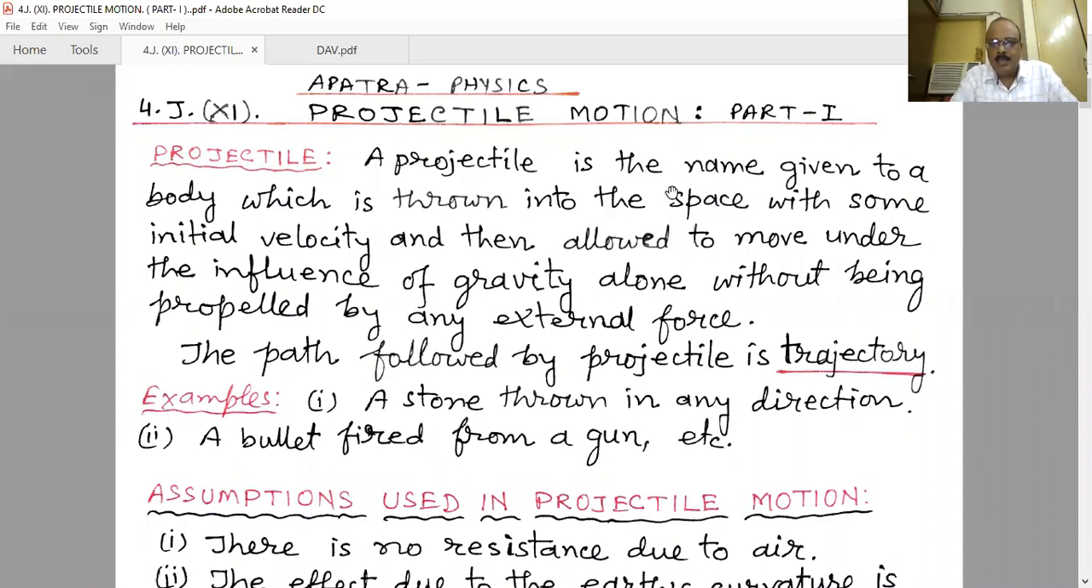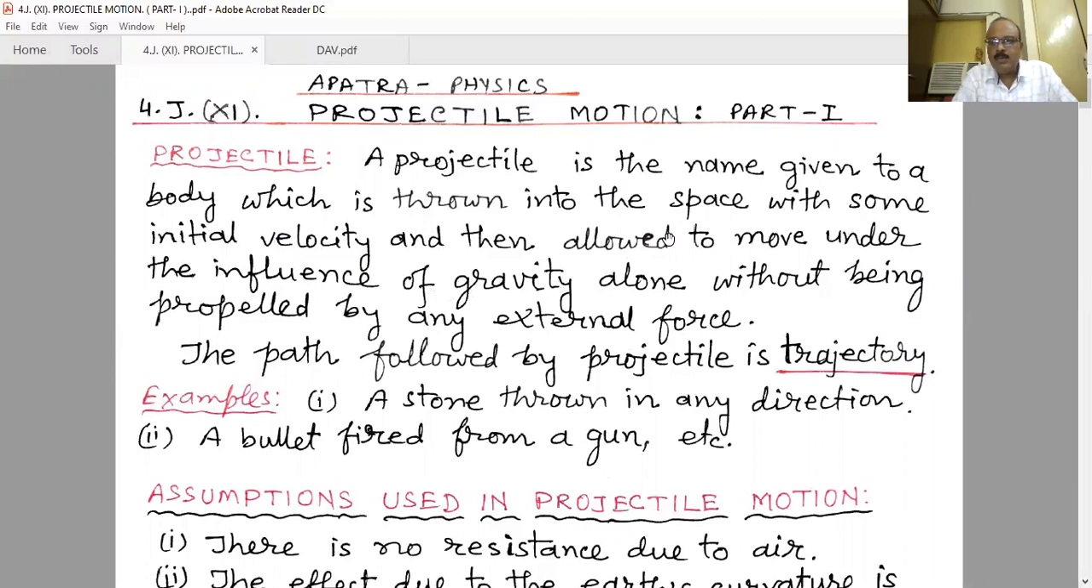A projectile is the name given to a body which is thrown into space with some initial velocity and then allowed to move under the influence of gravity alone, without being propelled by any external force. Here the term "gravity alone" is the important one. That means any object is thrown and moves under gravity alone.